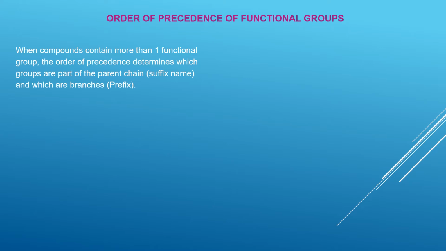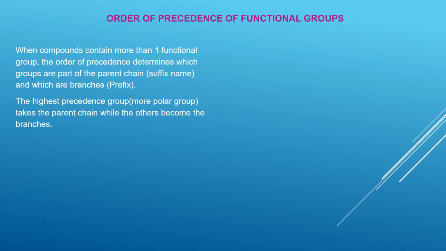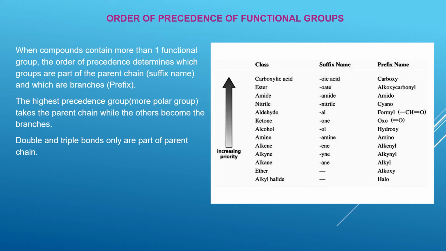And to help us determine that, we are going to follow a table which tells you the list, the order of precedence of an organic compound. So if you look at this table here, you can see that carboxylic acid is right on top. That means this one is more polar compared to the one which is right at the bottom, that's alkyl halide. So there is an increase in polarity going up. The highest precedence group, which is more polar, will always dominate the parent chain.